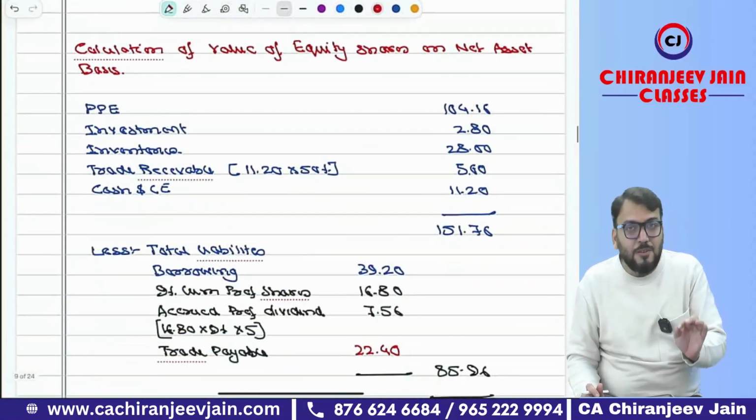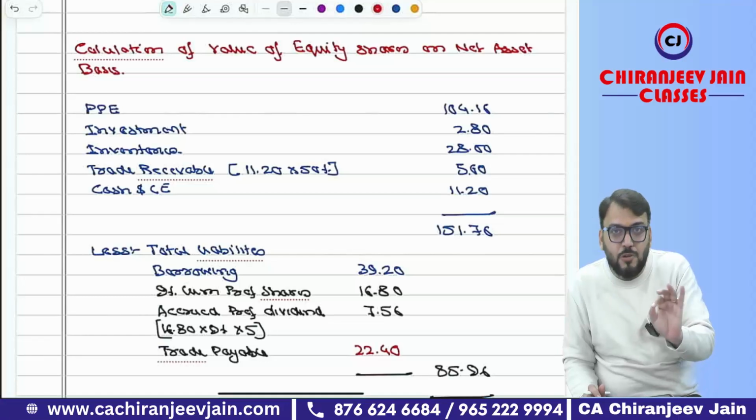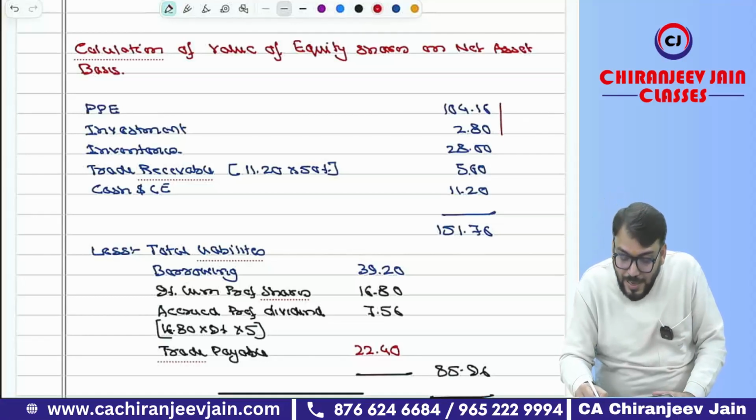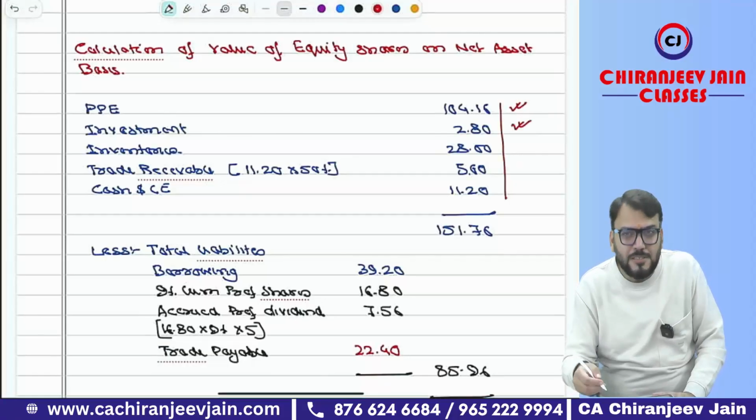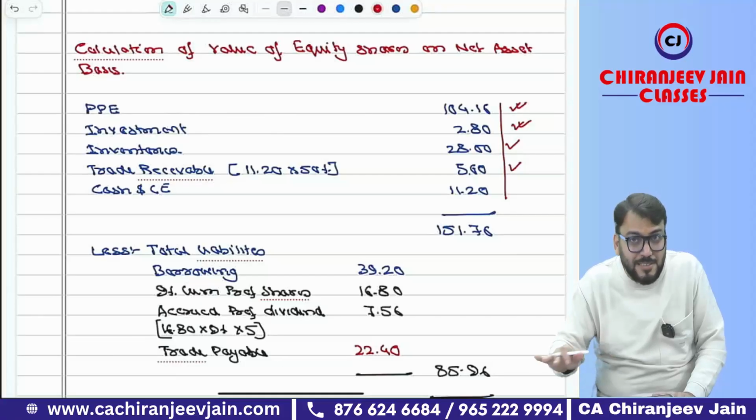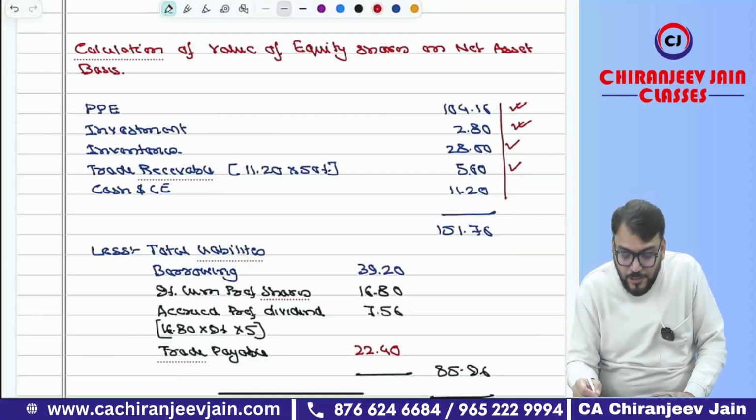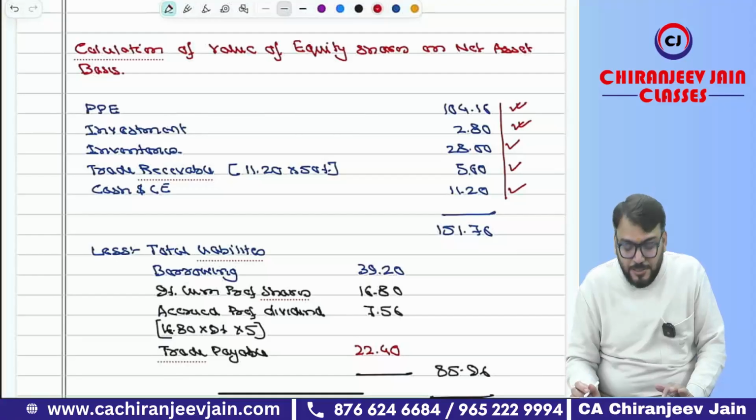So first we'll calculate what? Net asset available to equity shareholders. For that you will take all asset at fair value. So PP has been taken at fair value. Investment has been taken at fair value, means current cost. Inventory has been taken at current cost. You can see trade receivable after doubtful debtor, means we have deducted doubtful debtor. It is coming 5.60. Cash and cash equivalent has been taken.